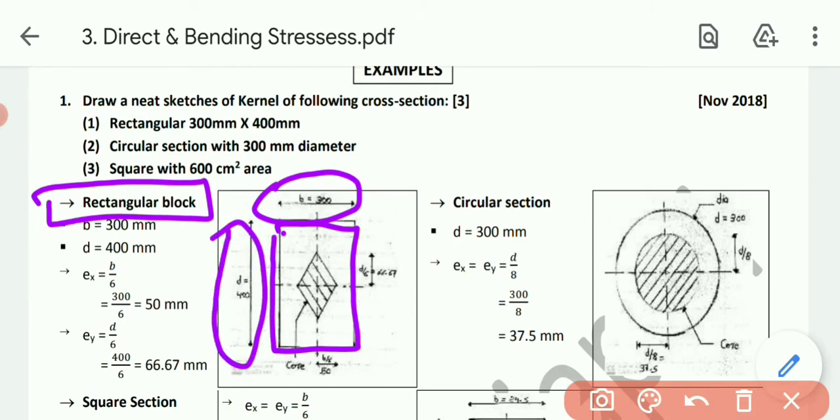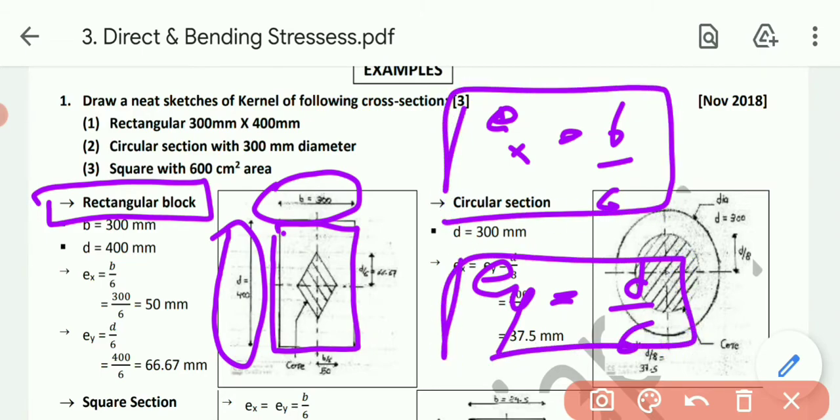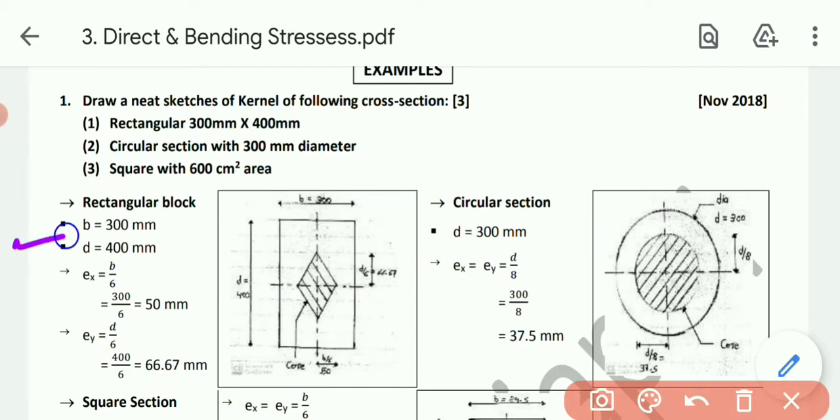Now we have seen in the theory that for the core, or we can say kernel of the sections, for the rectangle sections, the kernel will be 1/6 of the dimension. Means if I am going horizontally, say Ex, then it will be horizontal dimension divided by 6, and if I am going Ey, then vertical dimension divided by 6. So Ex equals b by 6, Ey equals d by 6. See, that's what I have done over here. B and D, that is 300 cross 400, Ex, that is b by 6, that is 300 by 6, 50 mm. Ey, that is d by 6, that is 400 by 6, 66.67 mm.